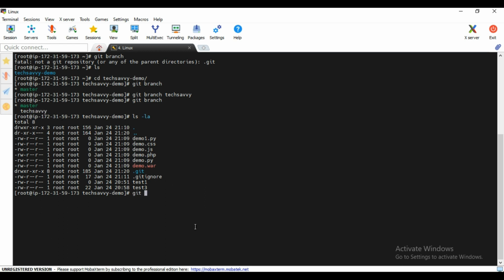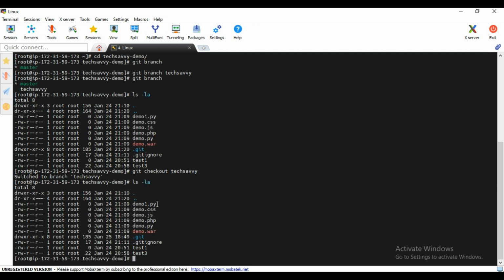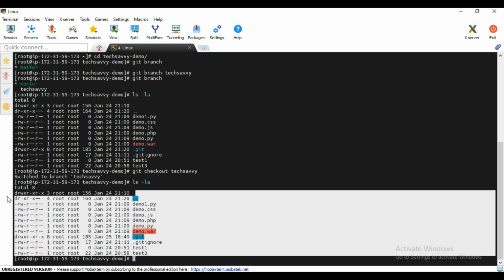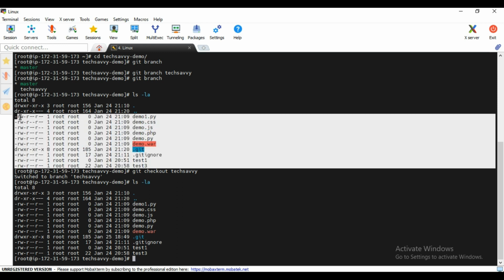Just type the command git checkout TechSavvy. Whenever you want to switch the branch, just type this command and enter. So the branch is switched. Now do ls -la. See, right now you are in the TechSavvy branch and you have the same data that is present in the master branch. So at this current stage, both the branches are identical.